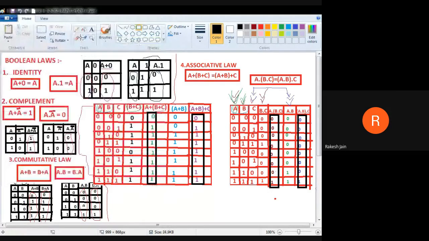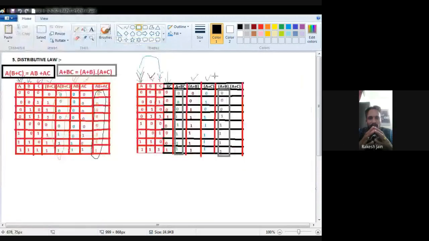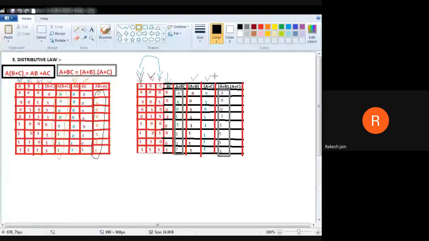Now for the RHS, first I have to find A plus B. A is this one and B is this one. To perform A plus B means OR operation. A and B, no one is 1, that's why 0. A and B, 0, 0, no one is 1, again 0. A and B, B is 1 here, so 1. A and B, because B is 1 again, so 1. A and B, A is 1 here, that's